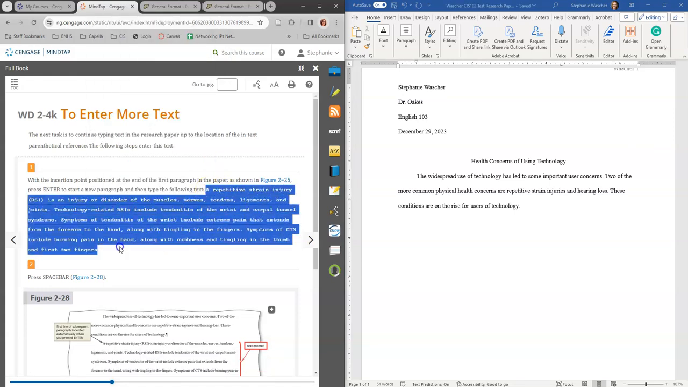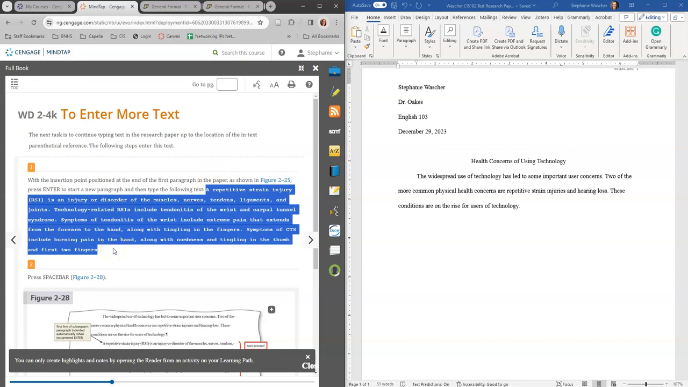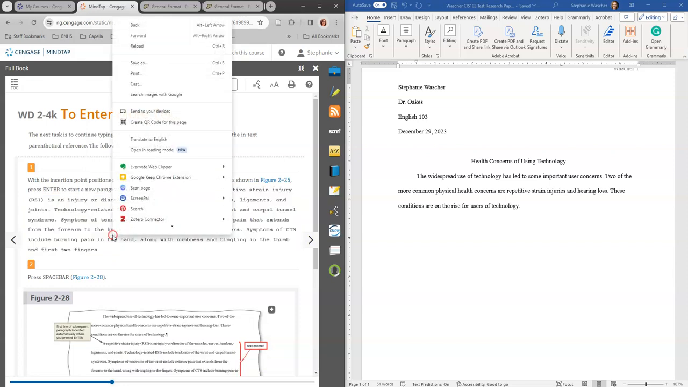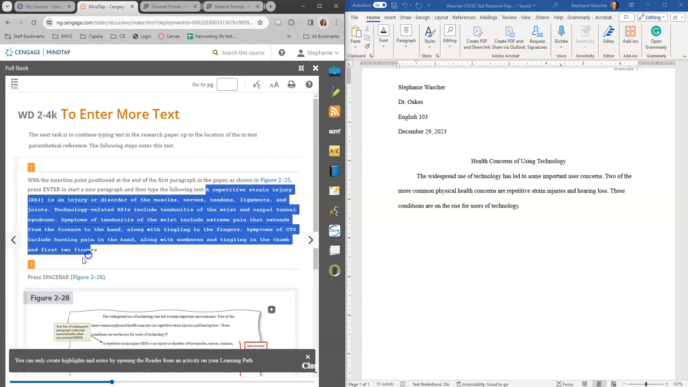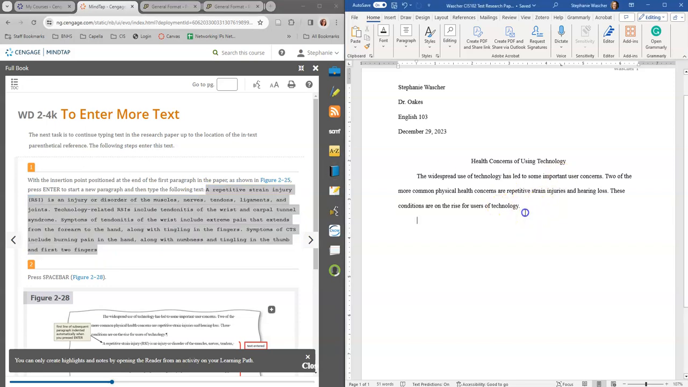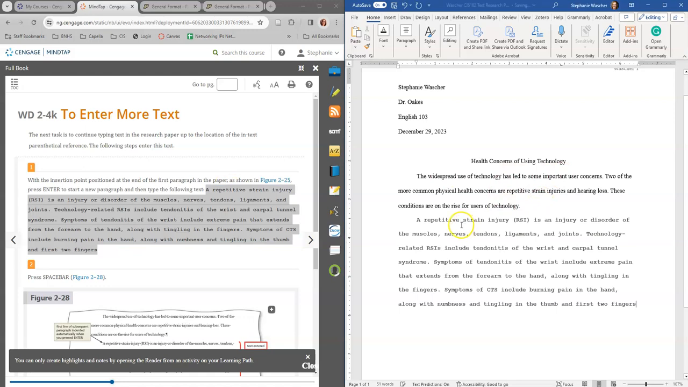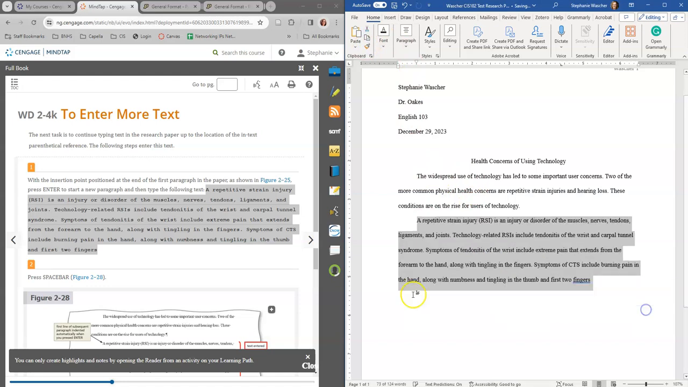I'm getting used to this new mouse and it's starting to... I try and do right click and that's the part that sets it off. But if I just highlight and copy and paste, and I'm going to keep doing this formatting. There we go.